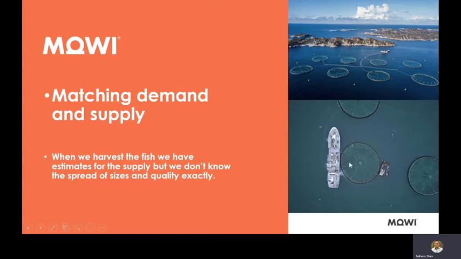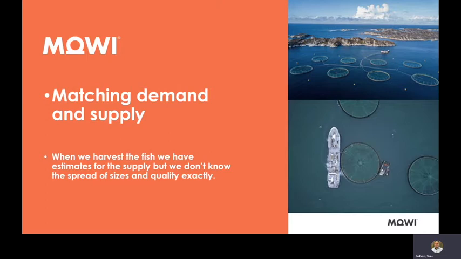So the wellboat comes and picks up the fish, and the fish that is extracted from this pen on one day is assigned one lot number, and if the same pen is harvested 2 weeks later, that's a different lot number. So the harvest ID or the lot number is unique for each pen and each day.